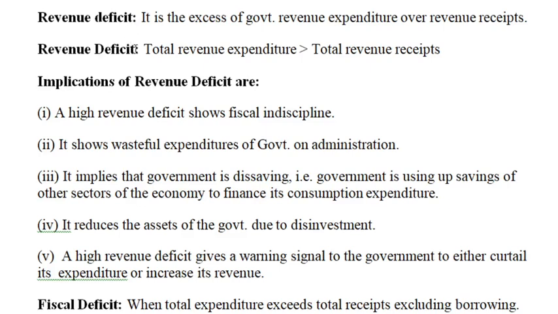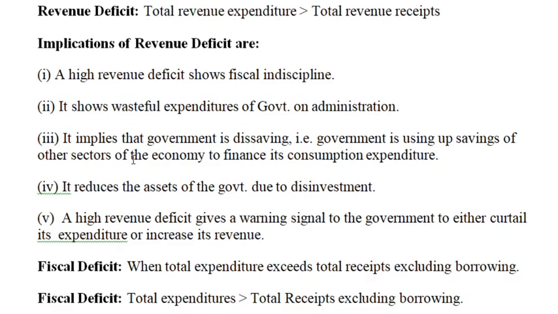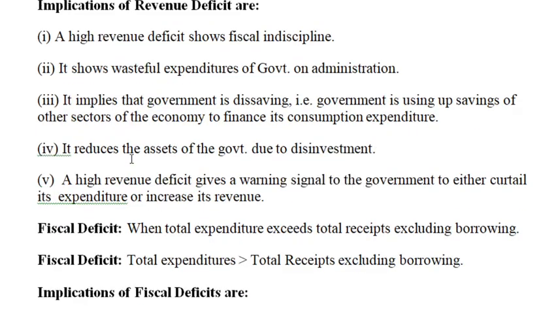Now the implications of revenue deficit. A high revenue deficit gives a warning to the government either to cut its expenditure or increase its revenues. It shows the inefficiency of the government to meet its current expenditure. In developing countries like India, often the government has to incur huge expenditure on administration and maintenance, and it is difficult to force the people to pay high taxation.